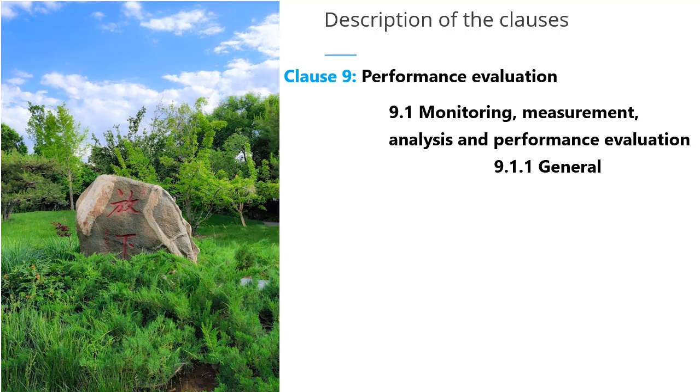response procedure. The organization must also specify the method and frequency of measurement and monitoring, what criteria shall be used, and when the results shall be analyzed and evaluated to check the effectiveness of the OHS management system, that is, what we achieved and what we were supposed to achieve, the intended outcome of the OHS management system. The measurement equipment, if used as part of the OHS management system, needs to be suitably calibrated, and records of calibration shall be kept by the organization. The organization shall retain documented information as evidence of measurement, monitoring, analysis, and evaluation as well.